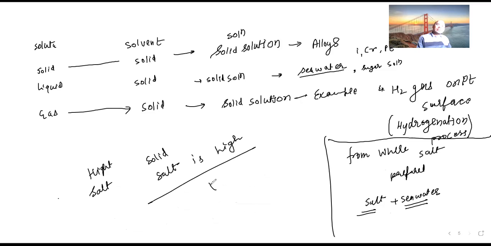And if you are heating this, solid salt will be more. So if solid is more, and especially the example here is sea water, where the salt is more in quantity and the water is less in quantity.